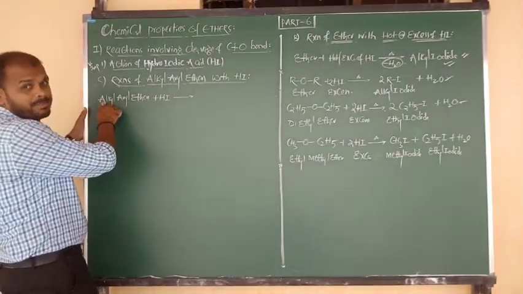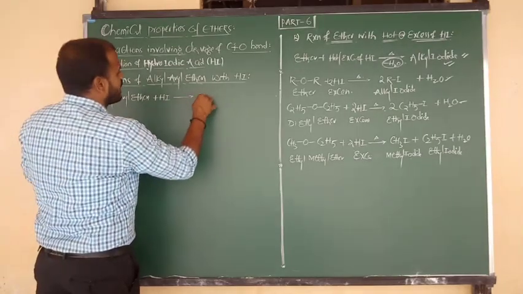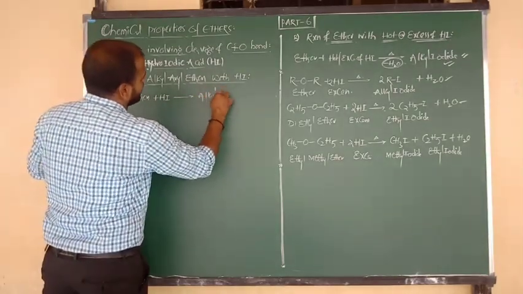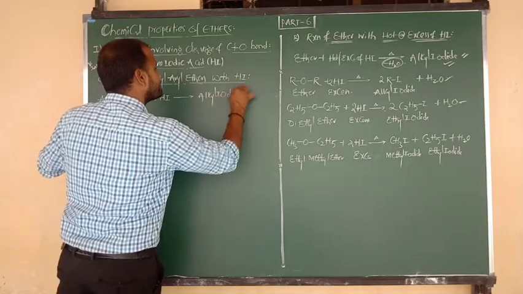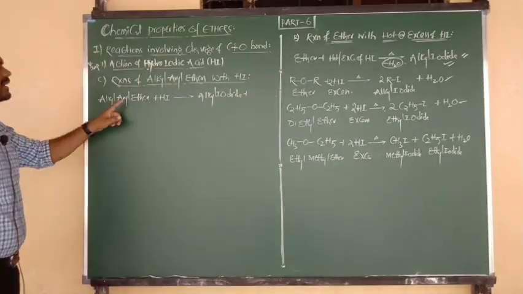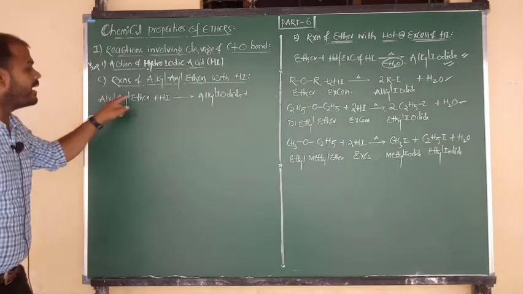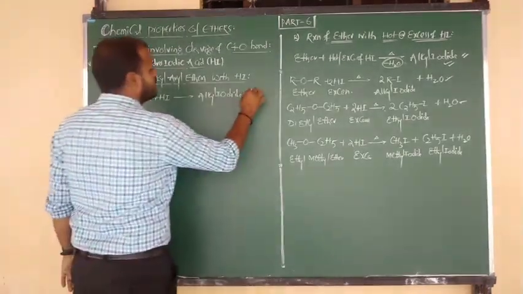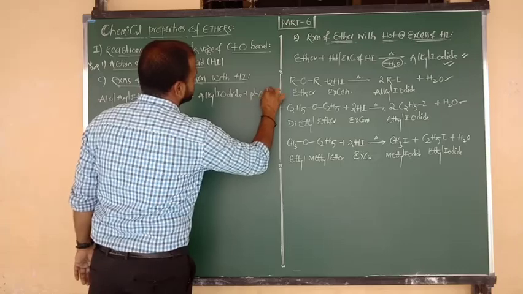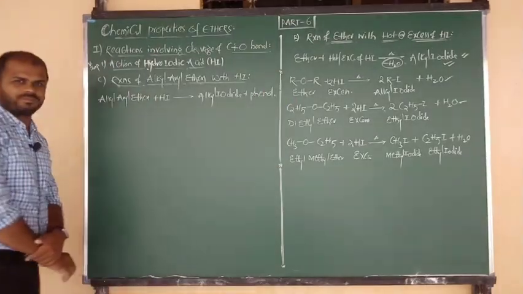The alkyl group R plus combines with I minus and is eliminated in the form of alkyl iodide. The other part is aryl, meaning benzene bonded to O, nothing but phenoxy. It gets attacked by H plus, and the product formed is phenol.